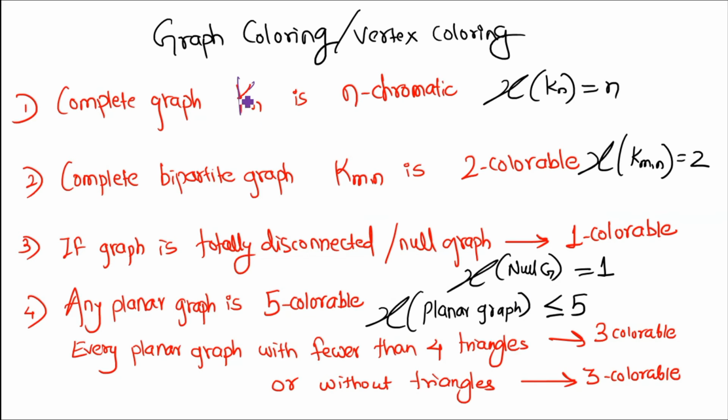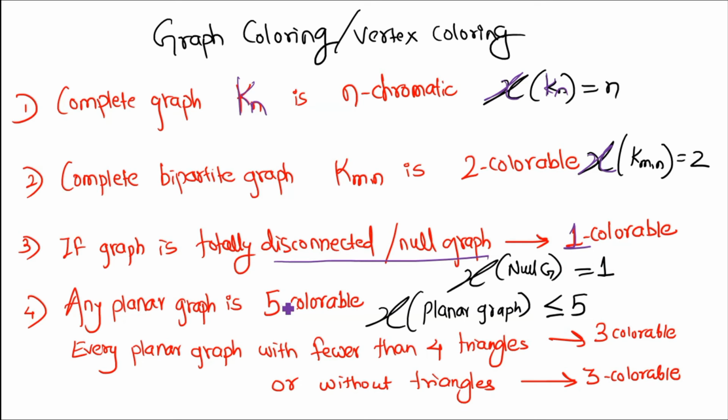If you have a complete graph Kn, then it is n-chromatic, so the chromatic number of a complete graph is n. If you have a bipartite graph, then of course, as you can divide it into two portions, you can color it using at least two colors, so a bipartite graph has chromatic number 2. If you have a totally disconnected or null graph, meaning a graph with just vertices and no edges at all, its chromatic number will be 1.